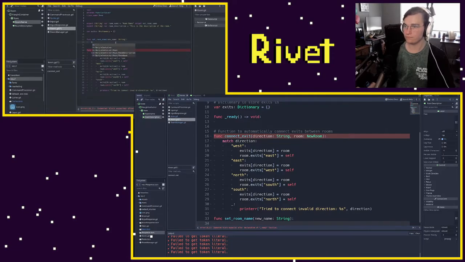So I'm going to do the $, which is how we get nodes or scenes in our scene tree. And I'm going to find room name right here. And if you don't get that autocomplete there, like you just saw me have, remember, make sure you're on your room scene. You only get autocomplete when you have the scene open that the script you're working in is attached to.